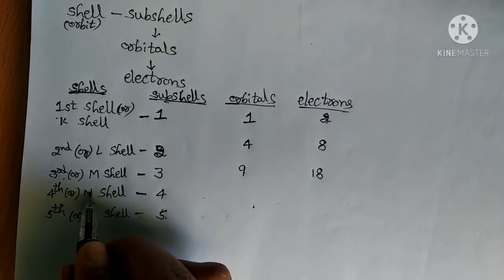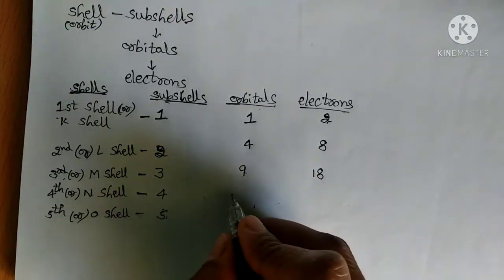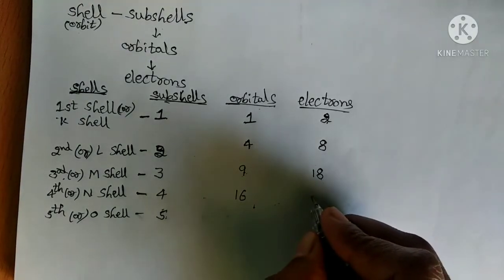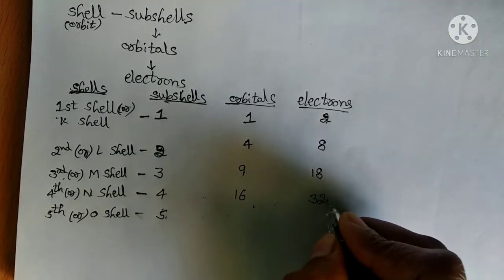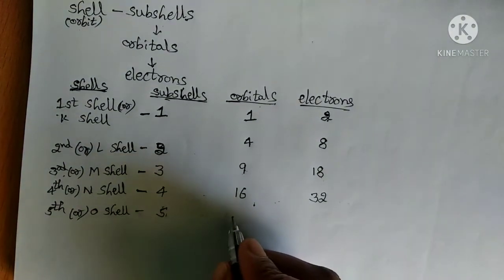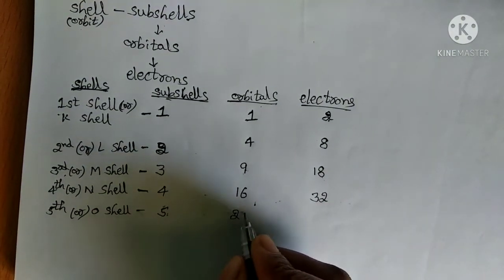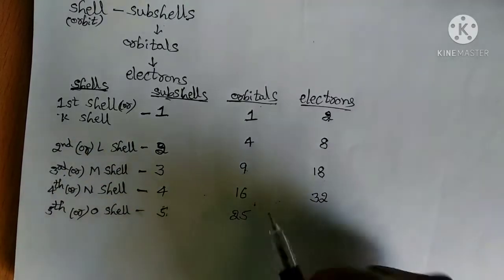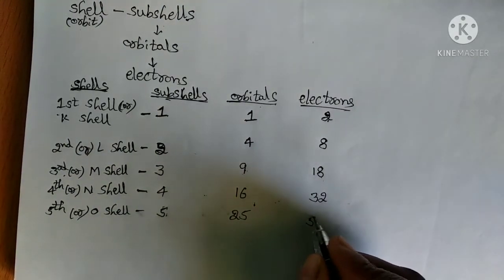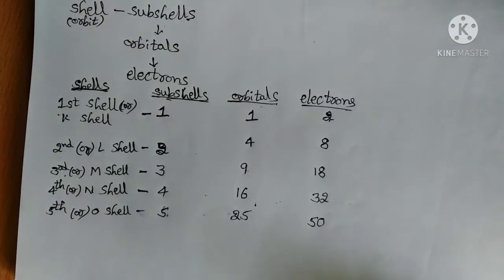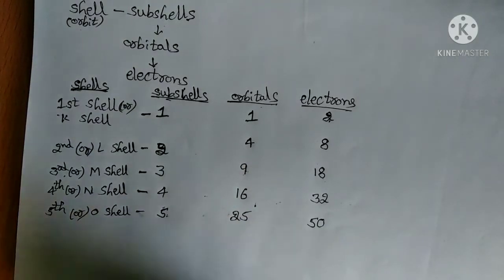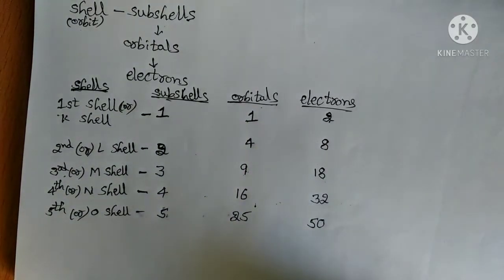Next, in the fourth shell or N shell, how many orbitals can be present? 16. So what is the capacity of electrons? 32. Next, in the fifth shell or O shell, how many orbitals can be present? 25. So what is the capacity to hold the electrons? It is 50 electrons. It is just multiplying with 2, and you can get the final answer.